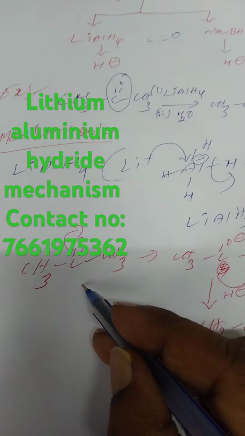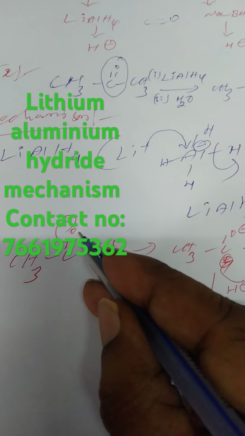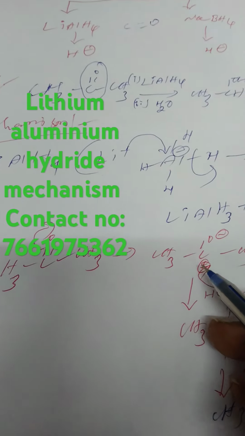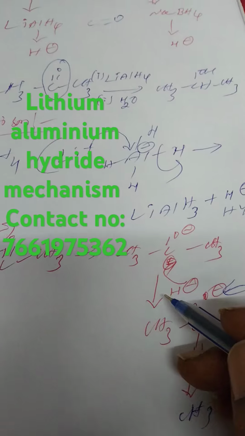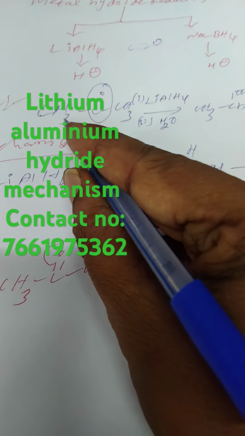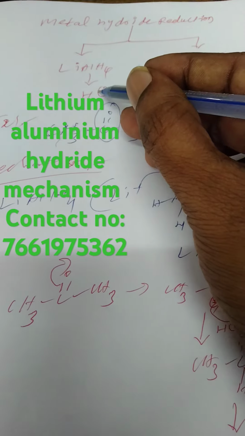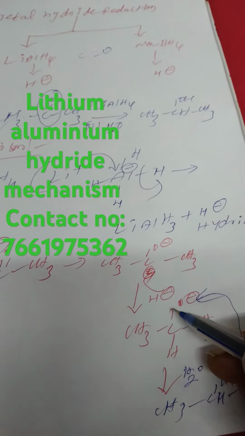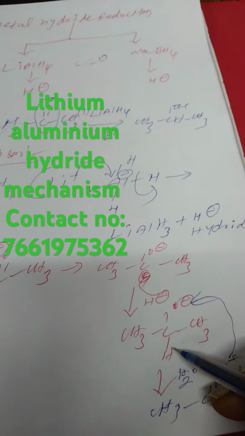Now we take a ketone compound. Carbon and oxygen: oxygen is more electronegative, so carbon has a positive charge and oxygen has a negative charge. After that, lithium aluminum hydride produces H minus. That H minus attacks the positive carbon, so hydrogen is added here.